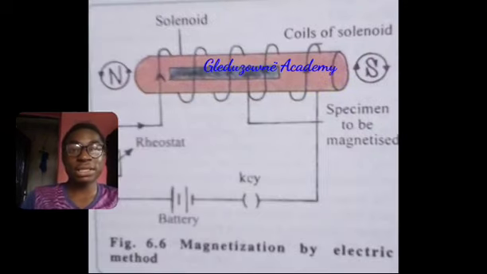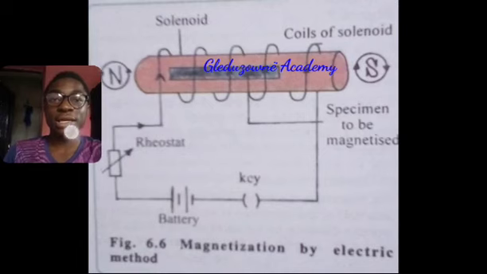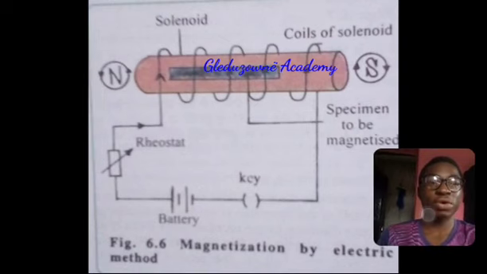It can, when charges are flowing in that solenoid, become attracting or repelling, depending on the direction of the current flowing through the solenoid.